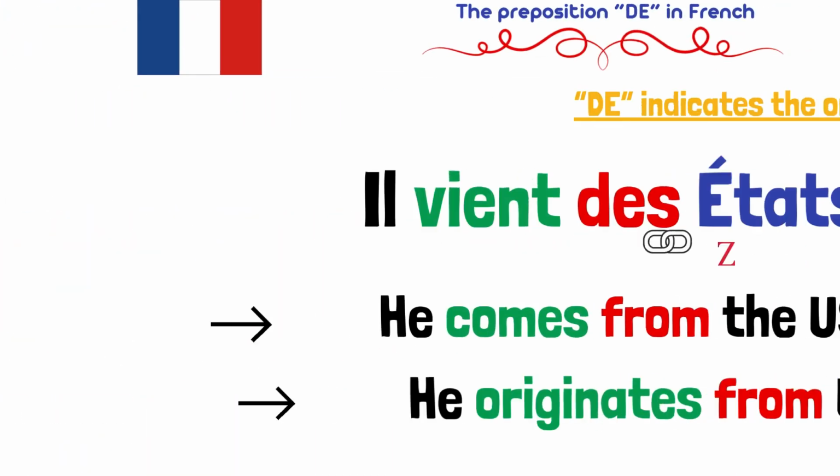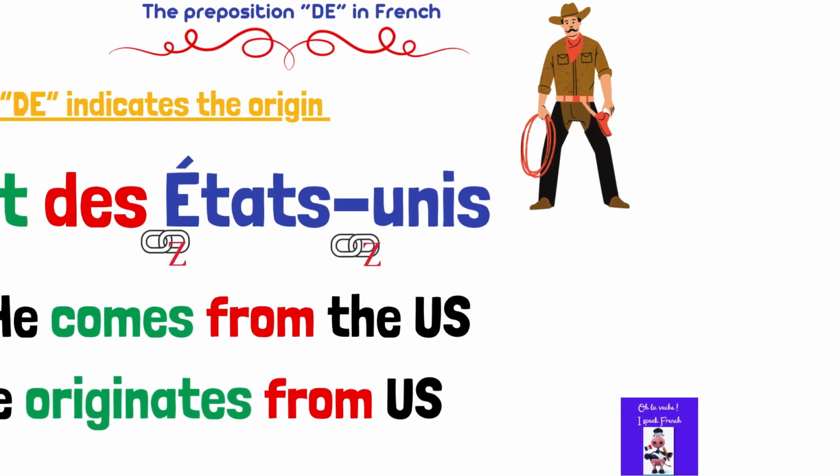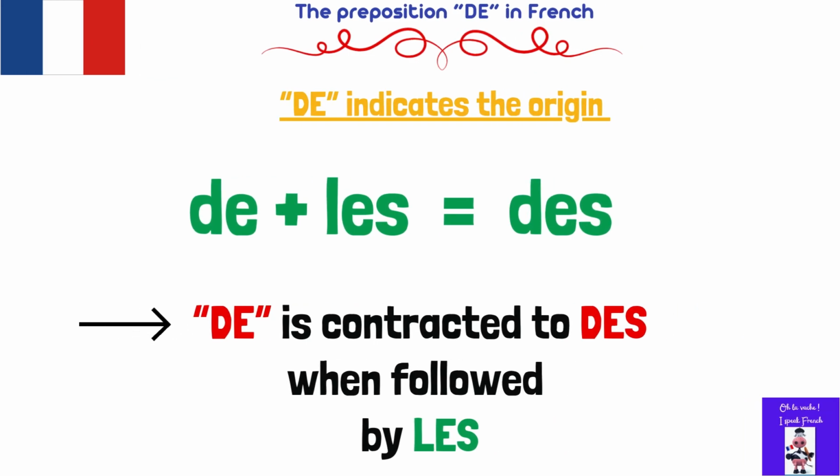So let's see how to say he comes from the US, for example. Il vient des États-Unis. He comes from the US or he originates from the US. So as you can notice, we have the preposition des instead of de. Why? Can you guess? Yes, that's right, because de plus the plural definite article les is contracted to des.